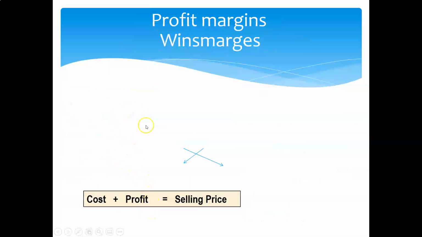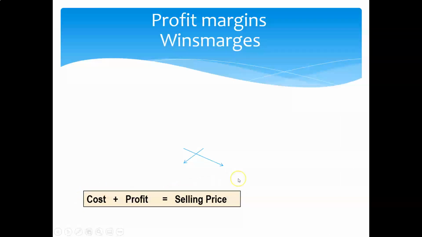The last thing that I just want to touch on is profit margins. Now, when a company has bought an inventory item or manufactured an inventory item, but let's focus now on retail. Let's say he bought an inventory item. He has to determine at what price he is going to sell that inventory item.